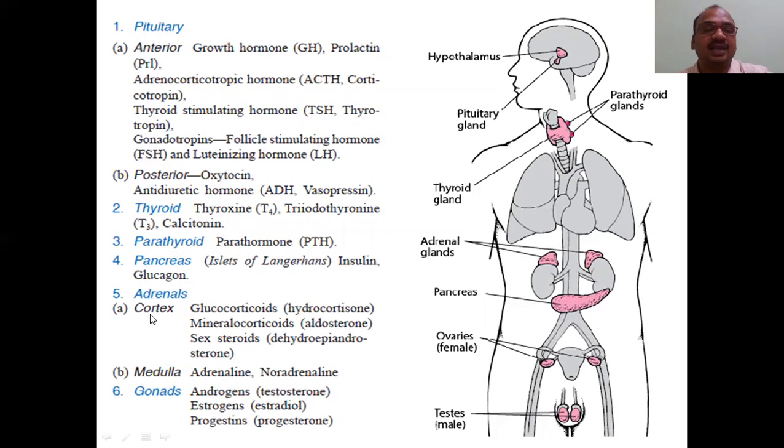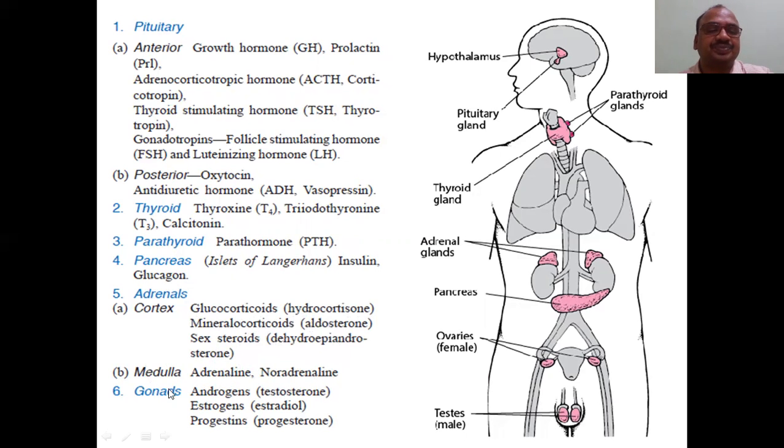Cortex: glucocorticoids, mineralocorticoids. Examples I have mentioned: glucocorticoids, hydrocortisone; mineralocorticoids, aldosterone; sex steroids, dehydroepiandrosterone. Not much important, that one.